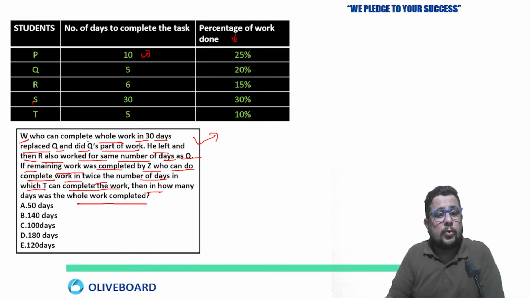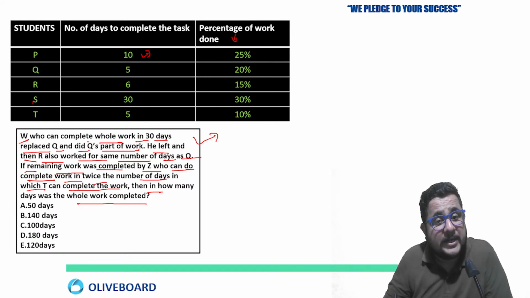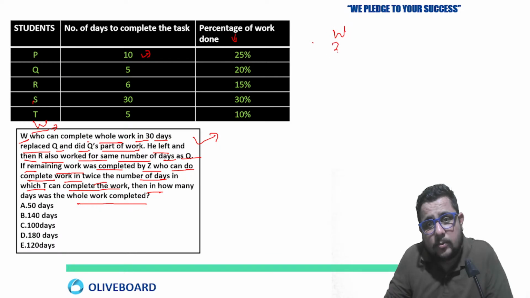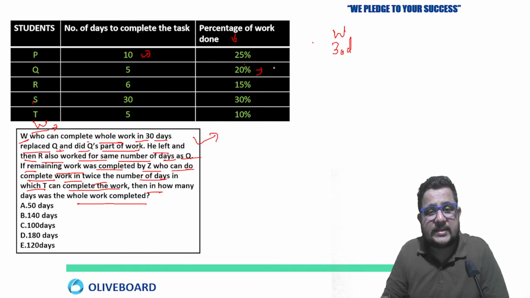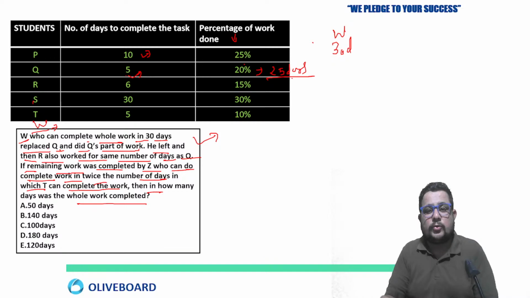So what approach? From the first line, they have given us information about W. W can complete the total work in 30 days. Clear? And he replaces Q, who we already calculated takes 25 days: 20% in 5 days, so 100% in 25 days.